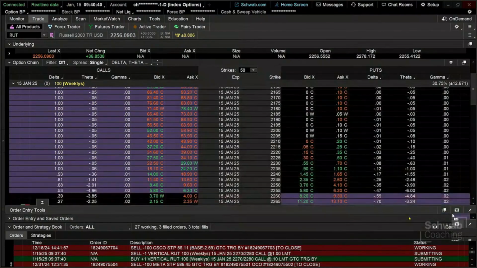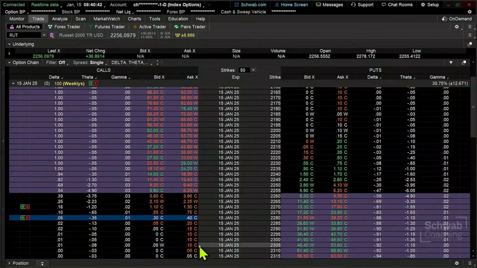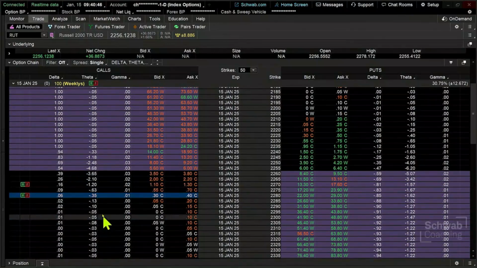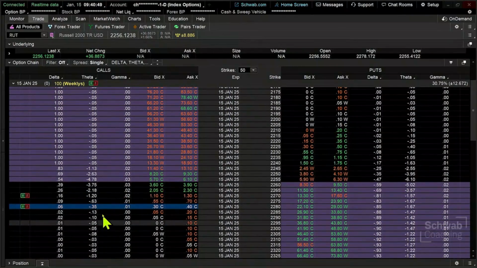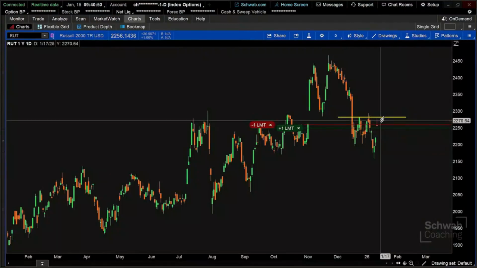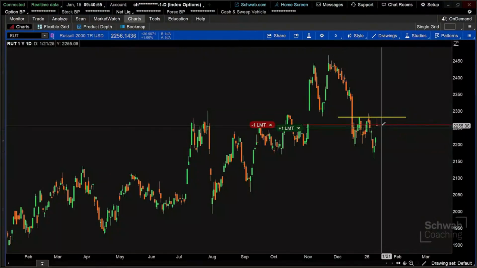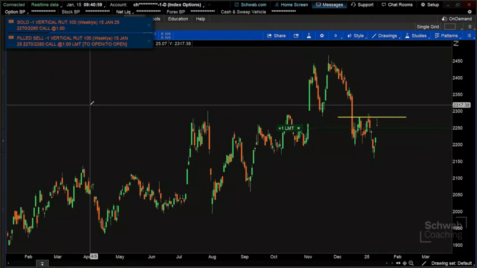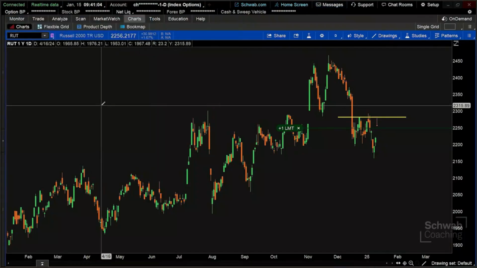We're going to go ahead and click on send, and we'll watch that and see if that order fills. So we're going to fade, basically, we're selling this call spread above where the index is, and our expectation is that it's going to stay moving in that downward direction. We're going to continue to see that collapse off of that resistance level. And we sold it for a buck. Now we've got the order in place that's going to be working to close this down for us.